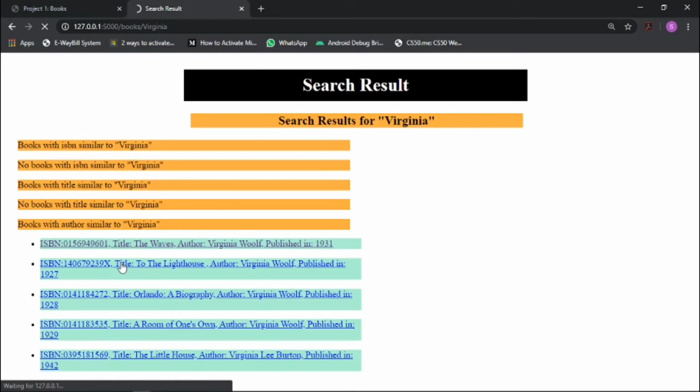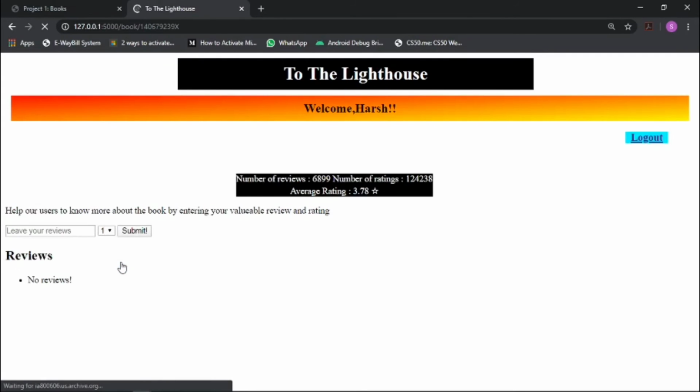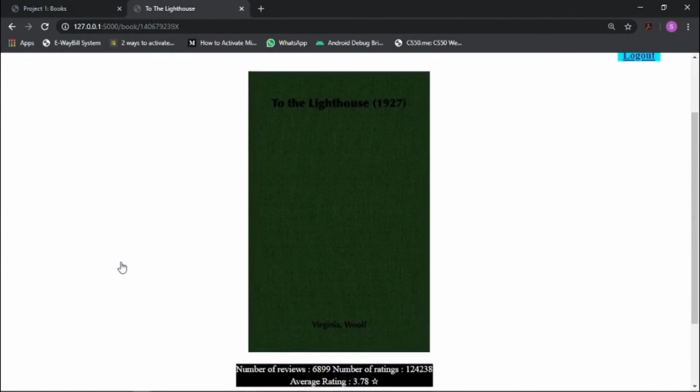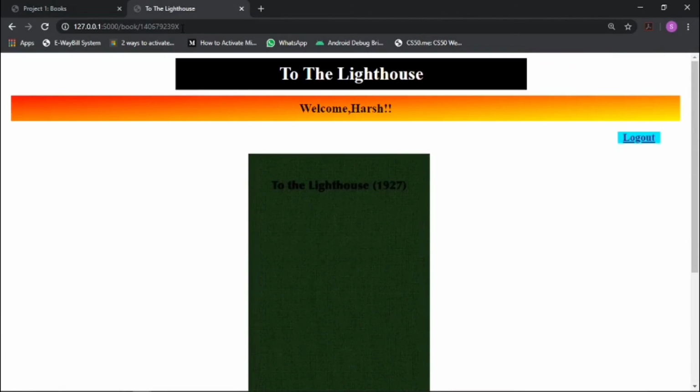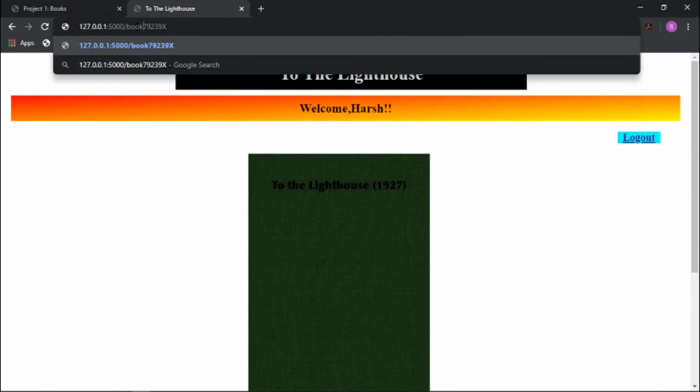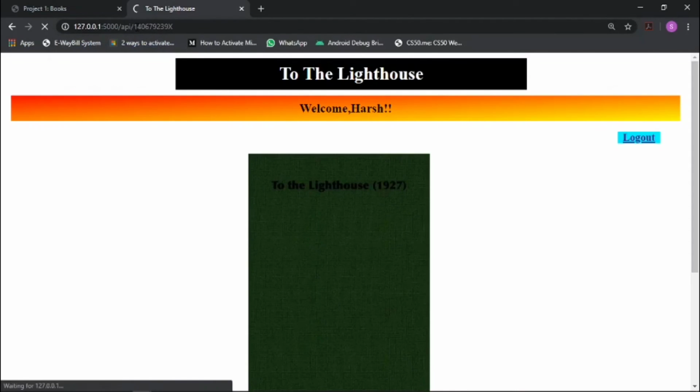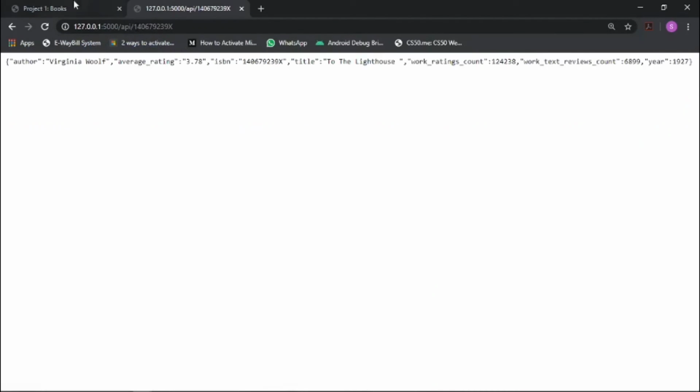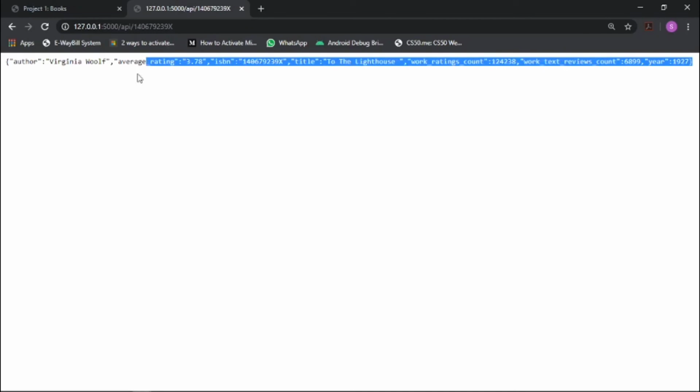Now, To the Lighthouse. Yeah, here To the Lighthouse is the book. Now let me get the ISBN code here, and let me visit the API site. Let's see what happens now. That's the last part of my video. Yeah, as I see on the API site, I have author, average rating, ISBN, title, and everything about the book in the form of an API as JSON.